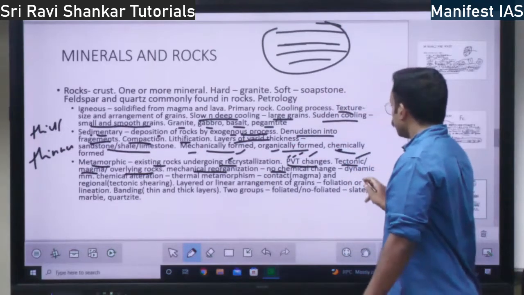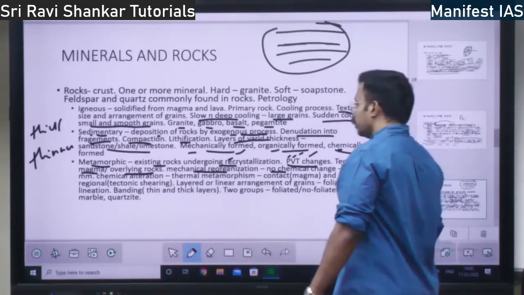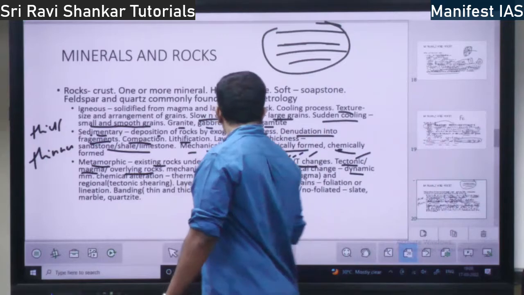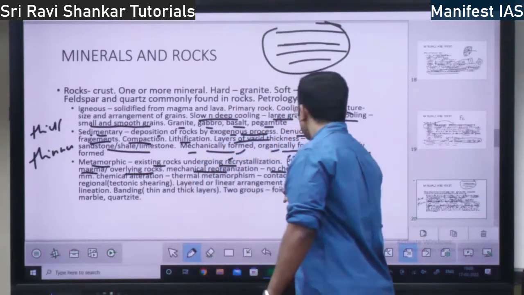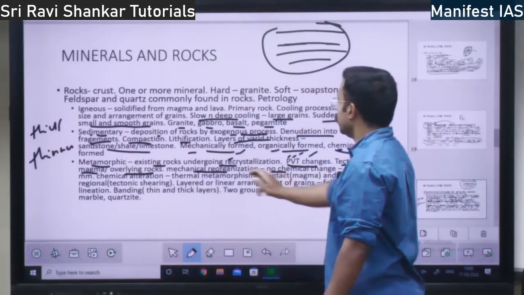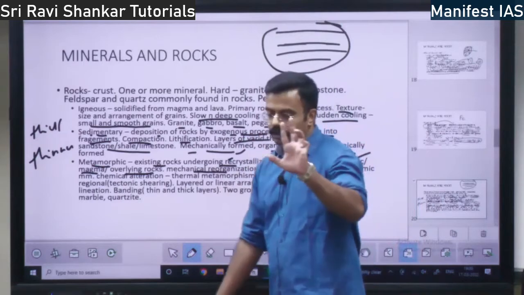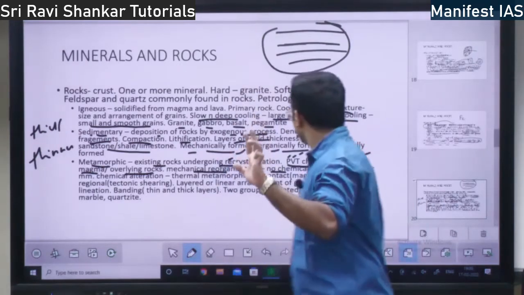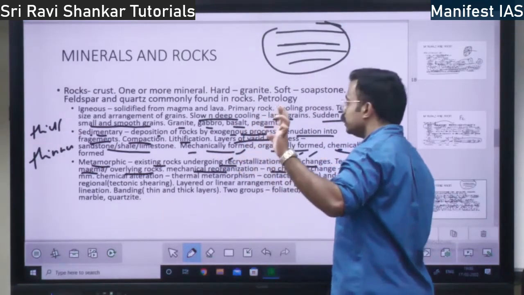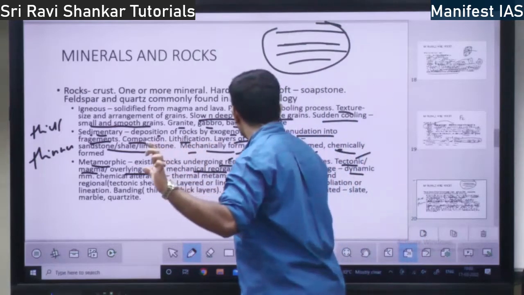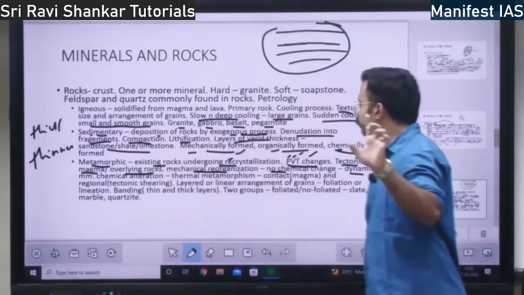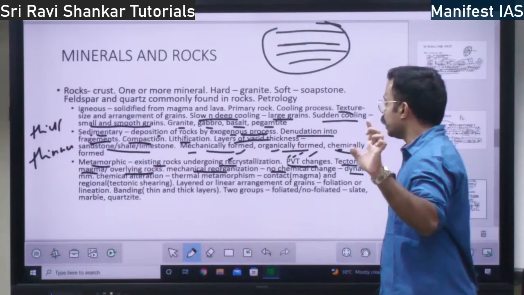Right? Here you have mechanical metamorphosis and then you have chemical metamorphosis, so there are two types of metamorphism. One is mechanical and the other chemical.